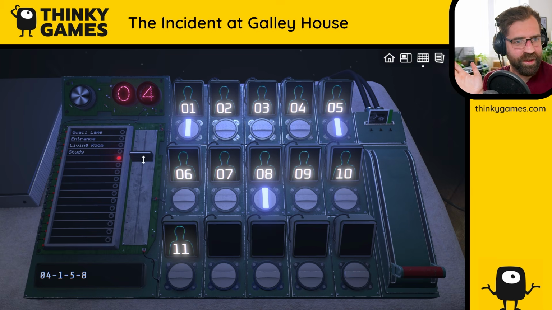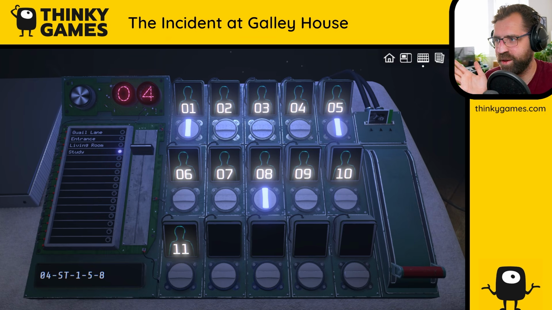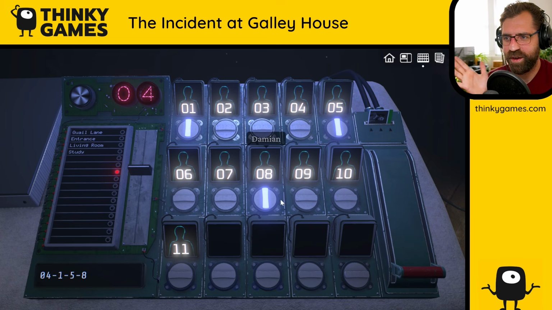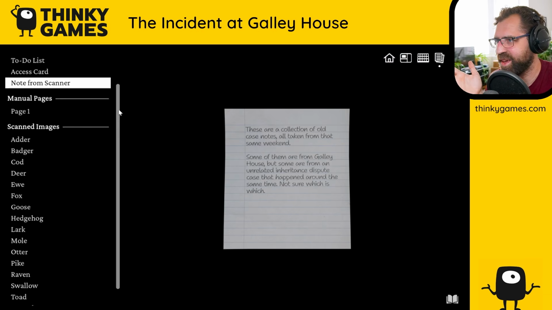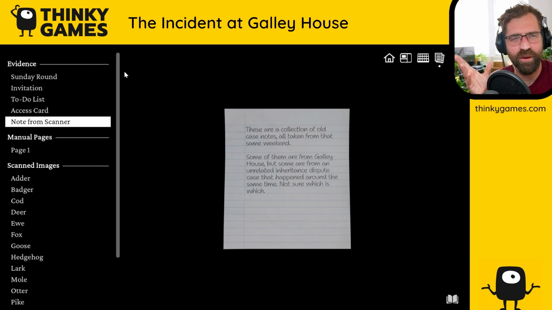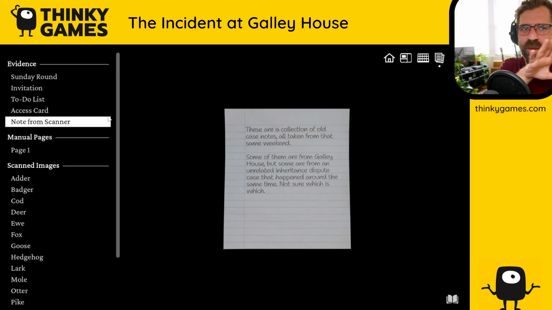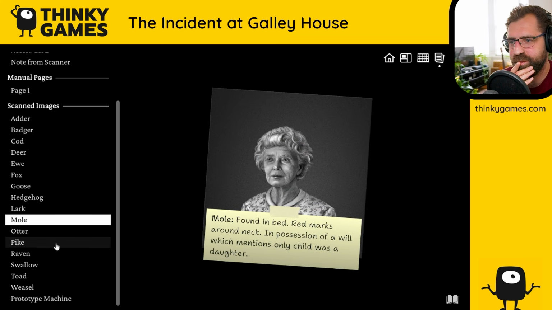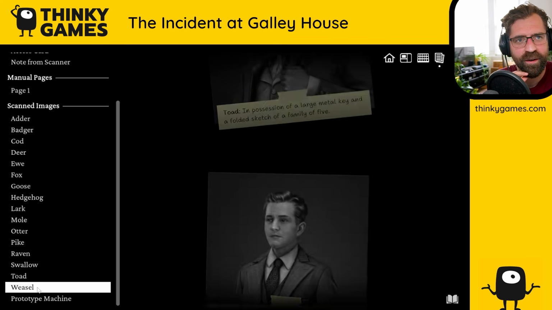Cool. I think we'll stop there because part of this game is just enjoying the story and figuring out what's going on. I don't want to show too much of it. I think that shows you the gist. You're exploring these scenes, trying to figure out where people went, trying to follow them around, and then occasionally there'll be bits where it's a bit trickier to figure out, or you have to figure out something about the story itself in order to figure out where somebody might have been, because it might not be the most obvious thing. And all these people have died, and we've got to figure out why and how.